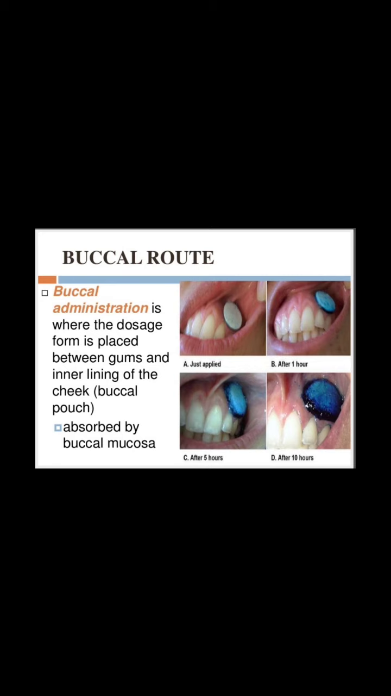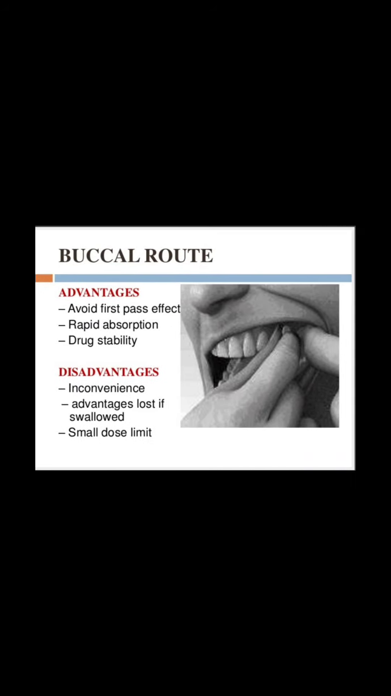So next route is buccal route. Buccal administration is where the dosage form is placed between gums and inner lining of the cheek, that is buccal pouch. It is absorbed by the buccal mucosa. If we look at the advantage of this route, this route avoids first pass metabolism, rapid absorption of drug is there, and stability of drug is there.